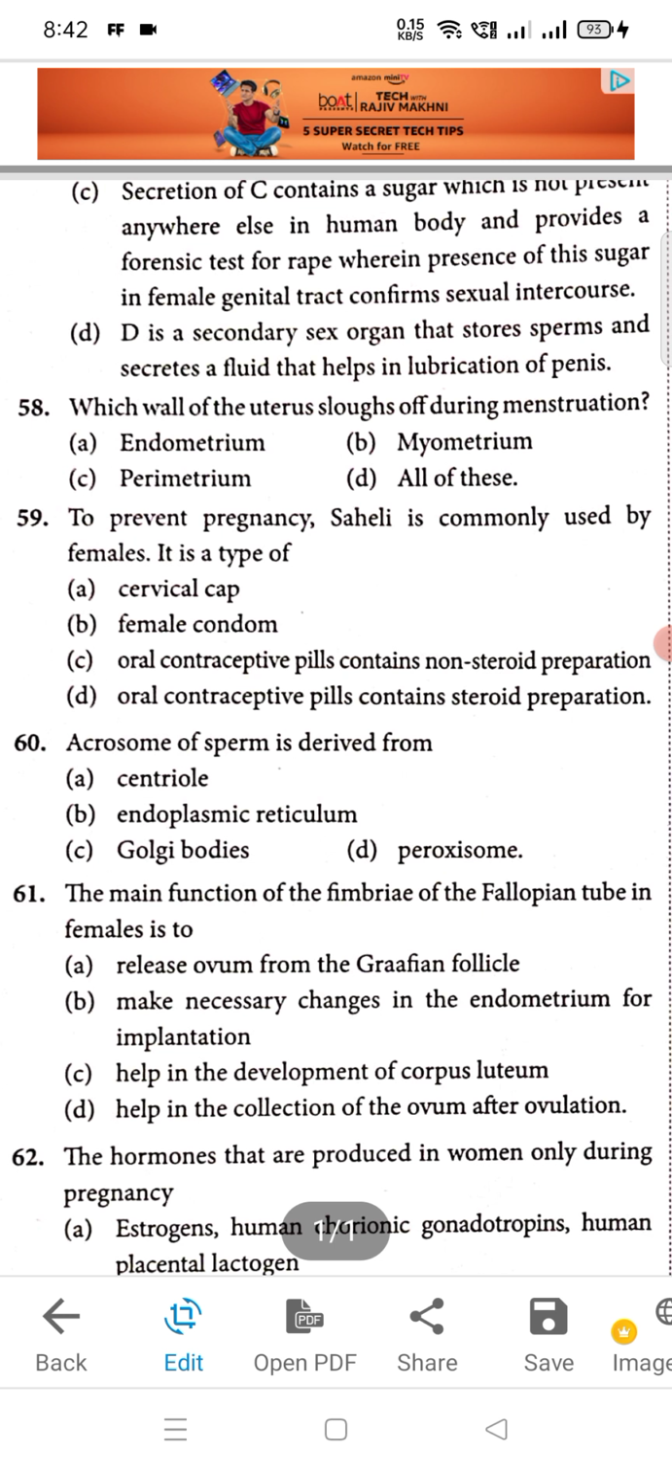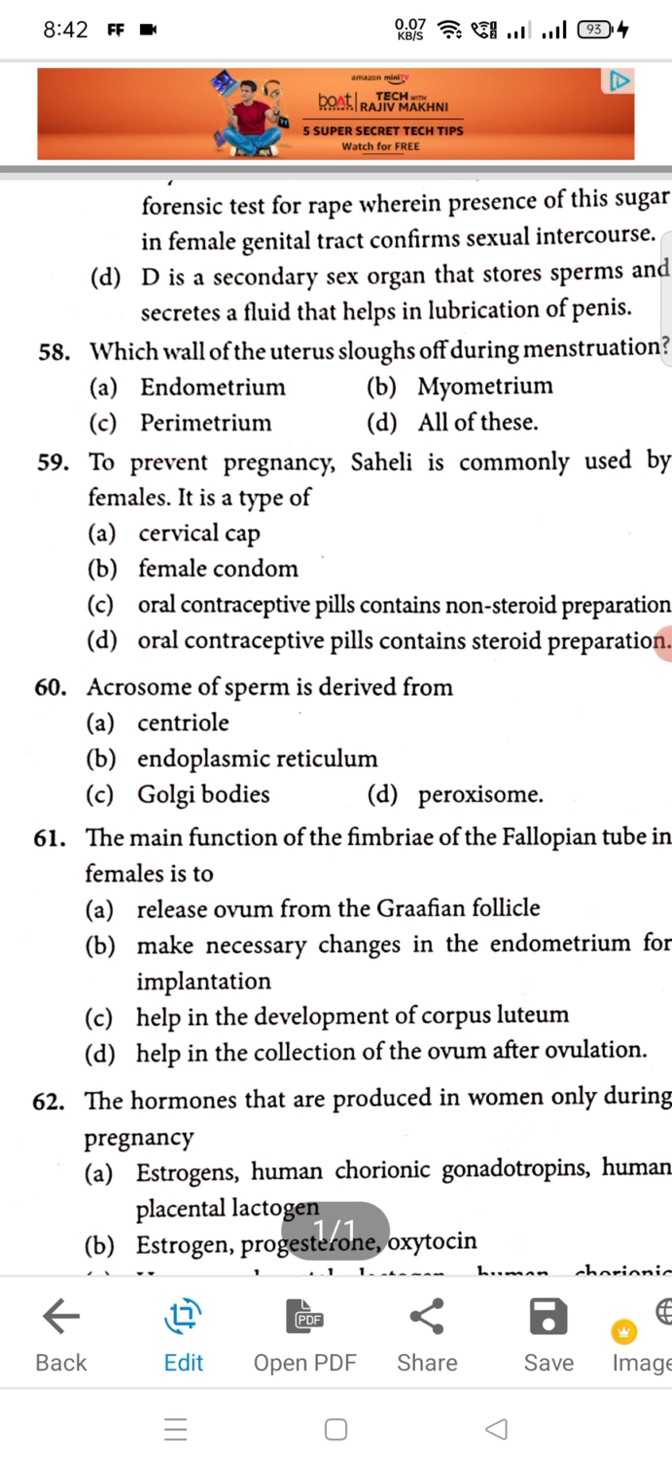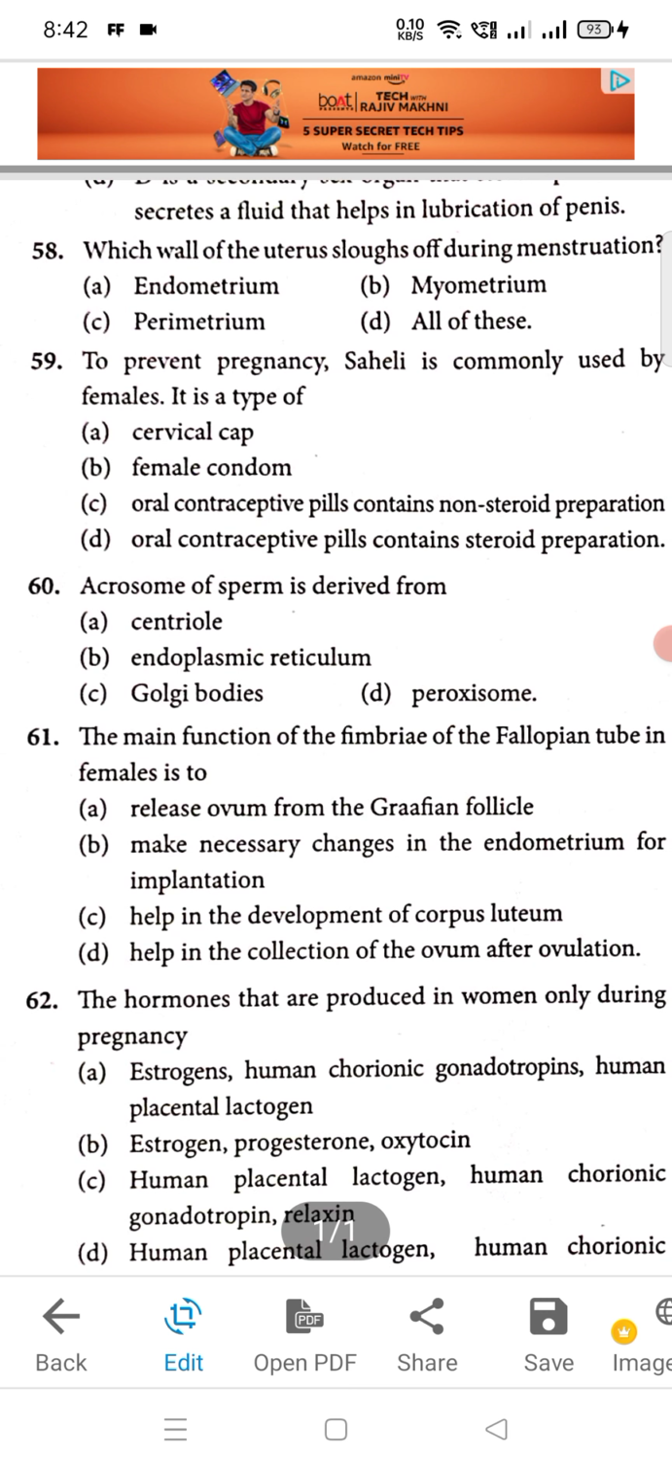Moving to the next, 59, C should be the right option. To prevent pregnancy, Saheli is commonly used by females. It is a type of oral contraceptive pill containing a non-steroidal preparation. Now question number 60, C should be the right option, Golgi bodies.